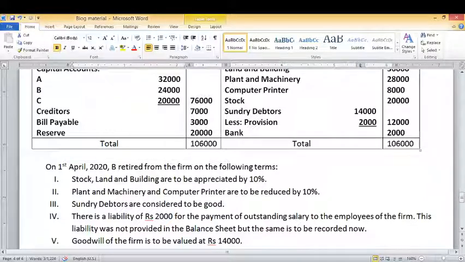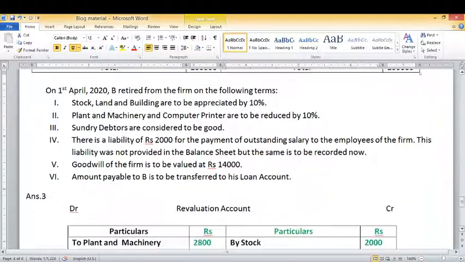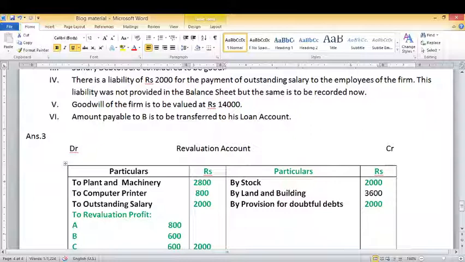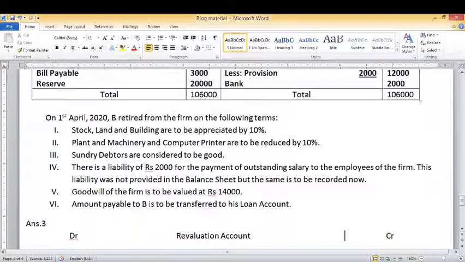The entire value is decreasing. So it is a case of decrease in the value of liability. As you can see in our balance sheet, provision is given 2,000. So we will record it on the credit side of the revaluation account as by provision for doubtful debts rupees 2,000.